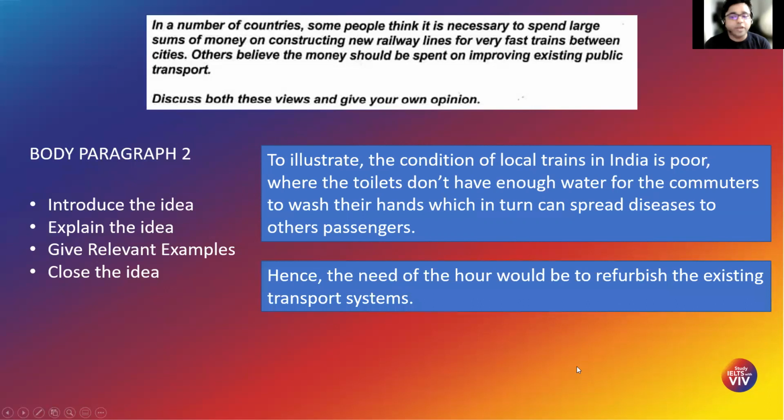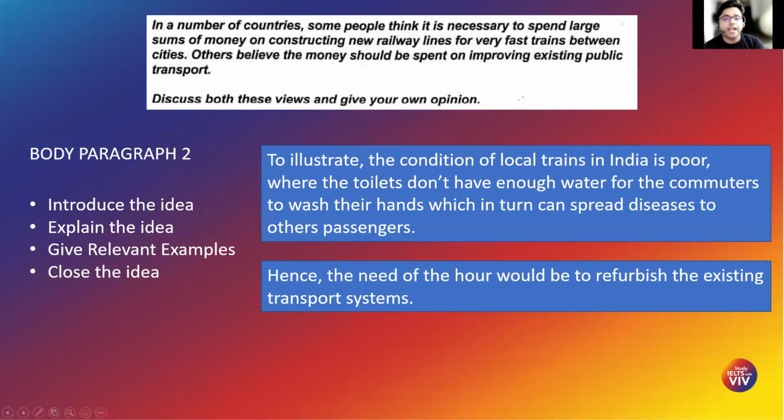Okay. And I then go ahead and quickly close the idea. This is how I do it. So this is how you write your body paragraph 1 and body paragraph 2. The structure remains the same. Now you see, I have gone ahead and covered the task. The task talks about discuss both these views. I've covered both these views in 2 subsequent paragraphs.